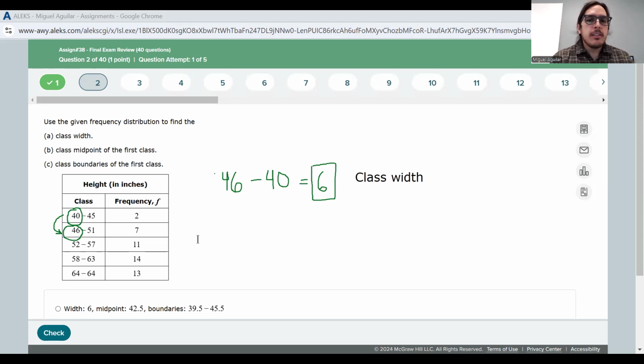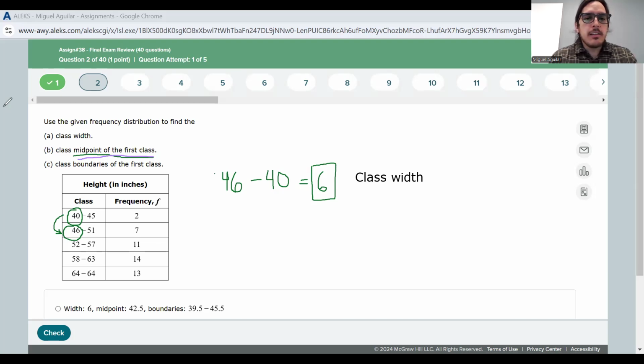Okay, now it's asking for the midpoint. So let me go ahead and change colors here. Let's see how to do this. The midpoint of the first class. Okay, there we go. So remember, the midpoint